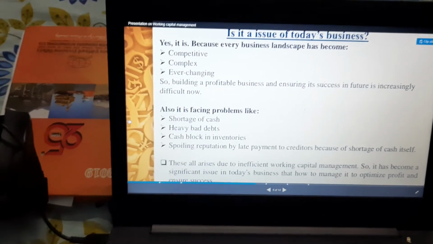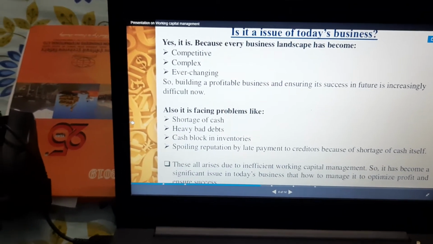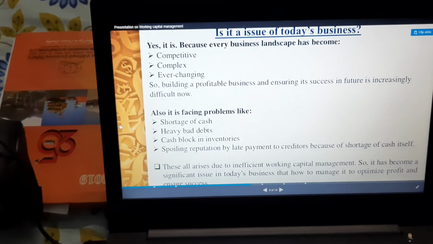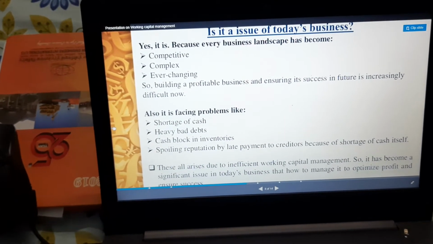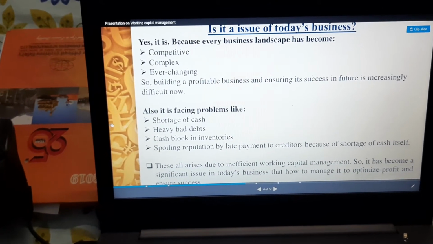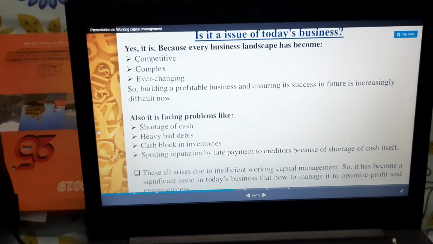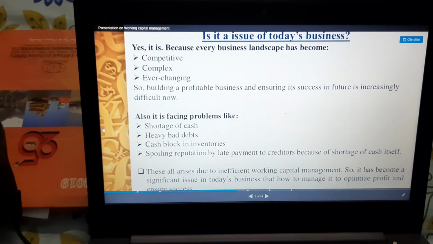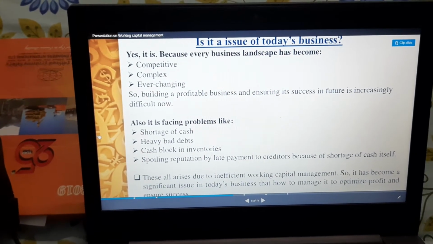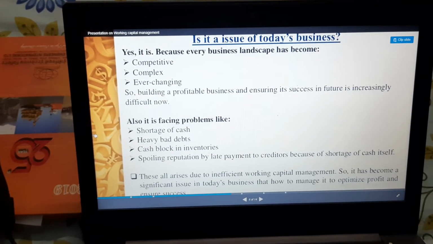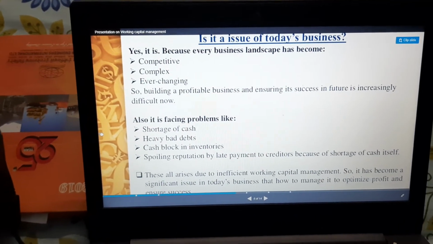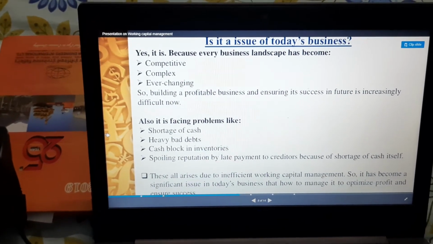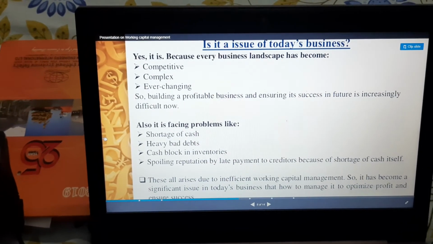And what are the problems in the maintenance of optimum working capital? If we have heavy bad debts, or if we have a shortage of cash, then we cannot maintain the optimum level of working capital, which is very much required, right? So the optimum working capital is the working capital which the firm needs to maintain all through, the capital which the business should have every time.